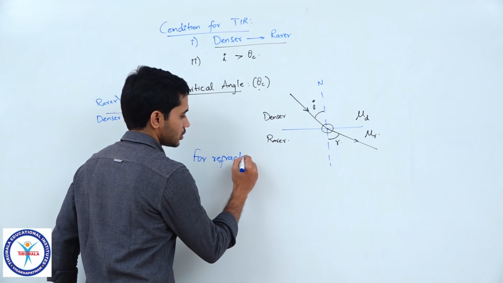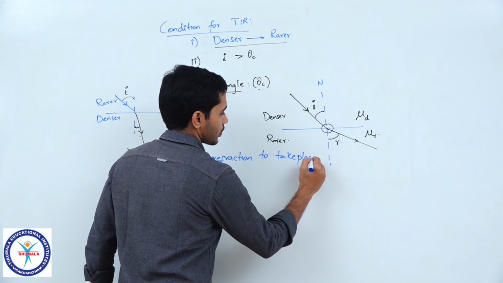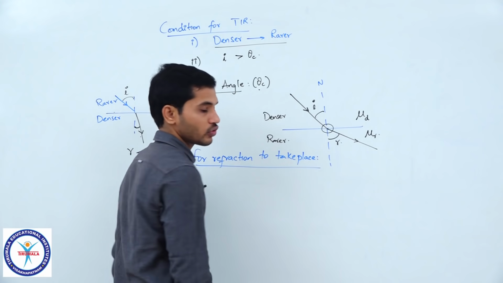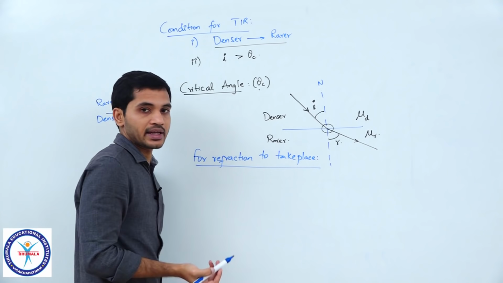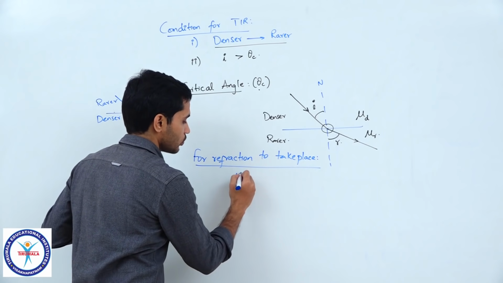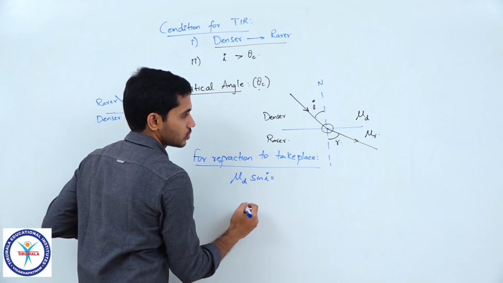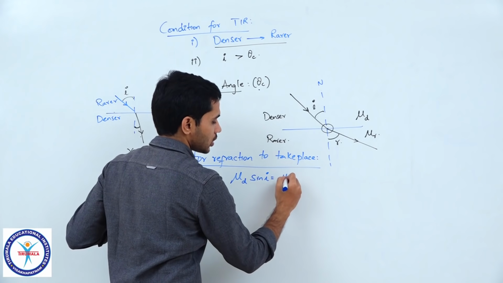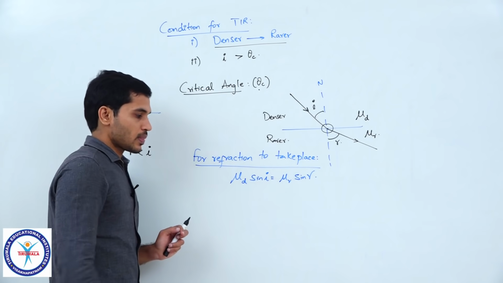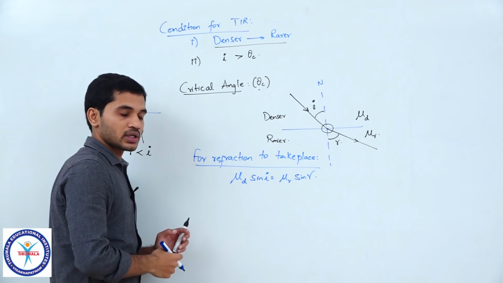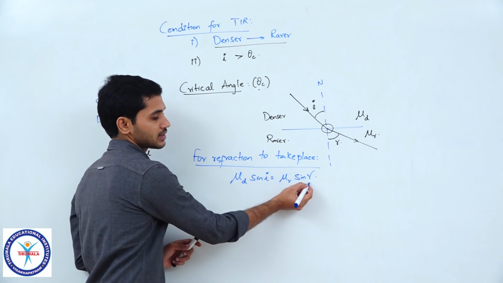For refraction to take place, what can we write now? If refraction is taking place, can I write Snell's law? I can. So, mu d sin I is equal to mu r sin r, correct? Mu d sin I is equal to mu r sin r. Now, observe carefully. If refraction is taking place, then this is what happens.